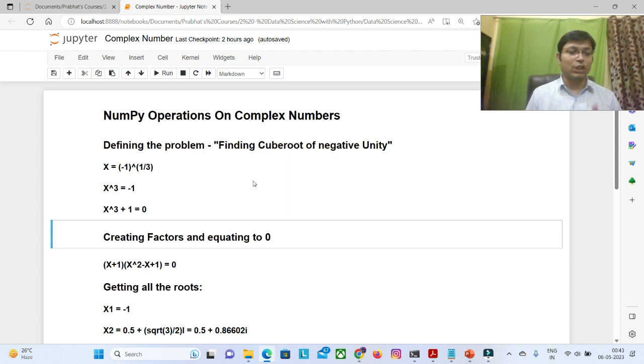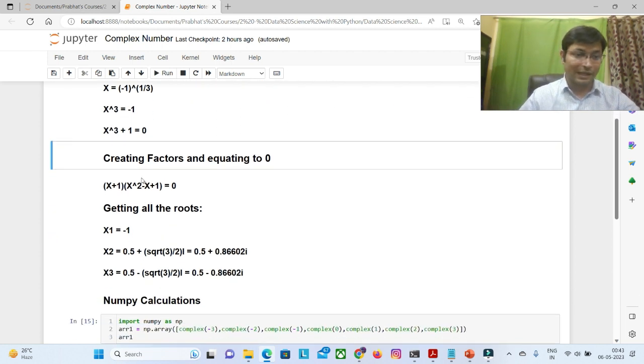So that way we get two factors, and these two factors can be equal to 0. Now getting all the roots is the next exercise, and x plus 1 is equal to 0. So x is equal to minus 1 is one of the roots definitely, and the other roots can be taken from the quadratic equation that we got in hand.